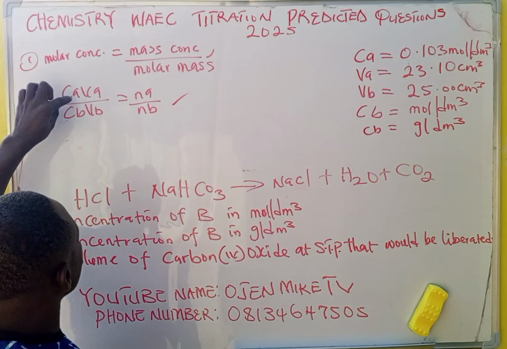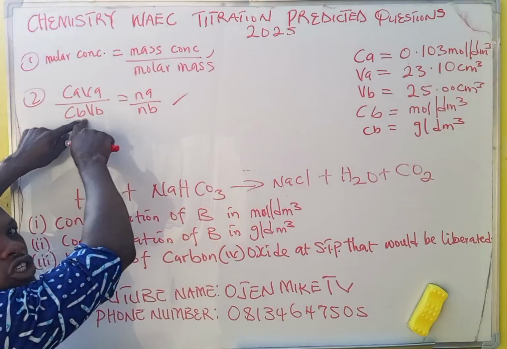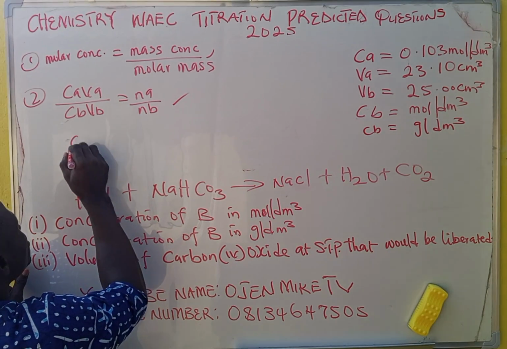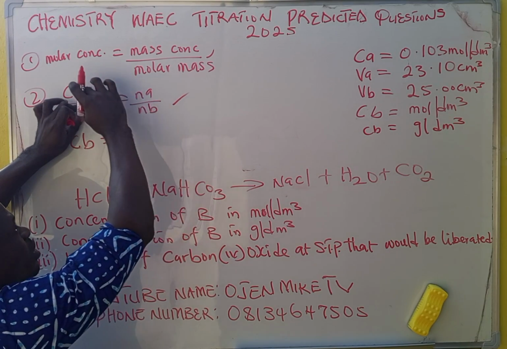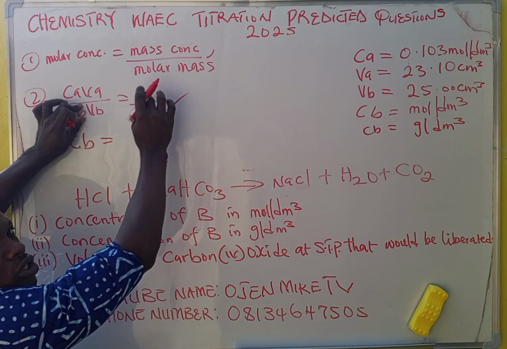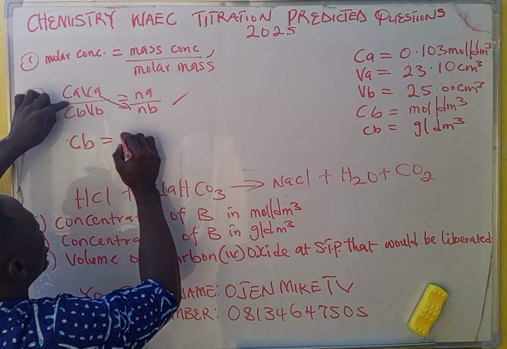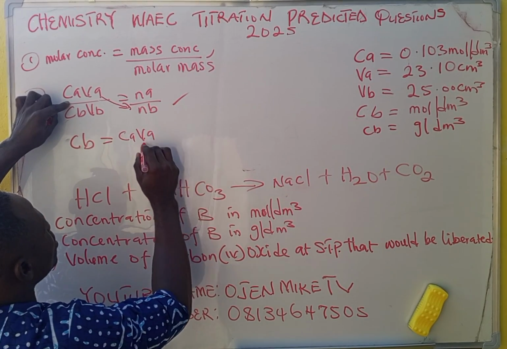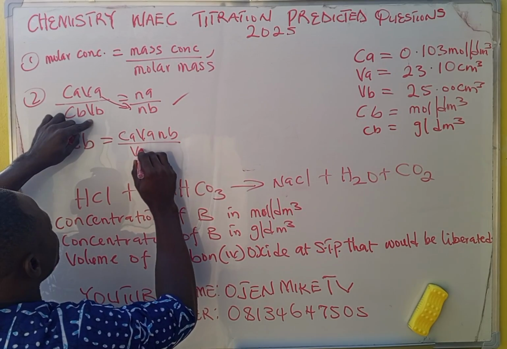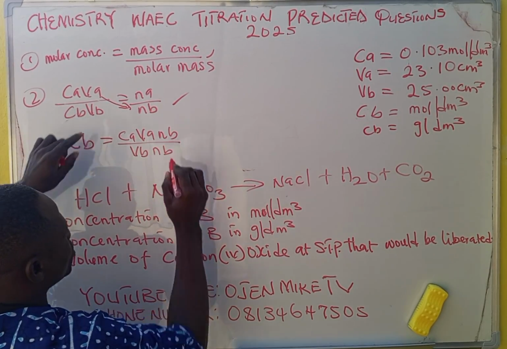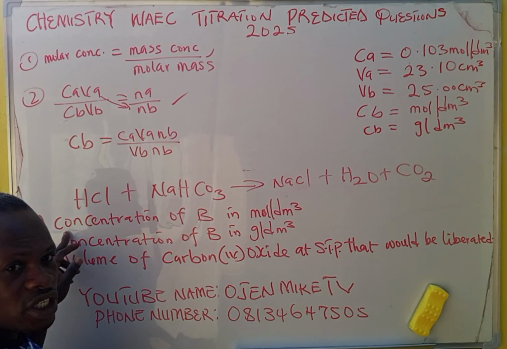So now this first one is Cb, concentration in moles per dm cubed. So we are going to make this one the subject of the formula. We say Cb is equal to, when you cross multiply, this one that is higher will be on top, while this one that is lower will be down. Cb will now be CAVANB all over VBNB. Is that understood? This is our formula for this one. Now remember, we are calculating this one.